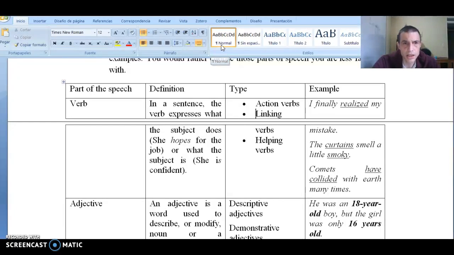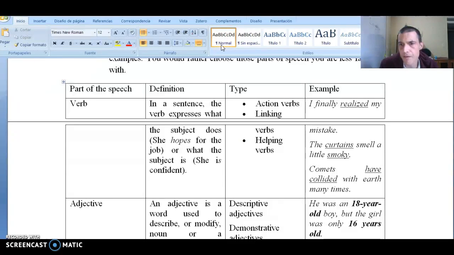A definition is, in a sentence, the verb expresses what the subject does. Example: she hopes for the job. Or what the subject is: she is confident. Action type: action verbs, linking verbs, or helping verbs.